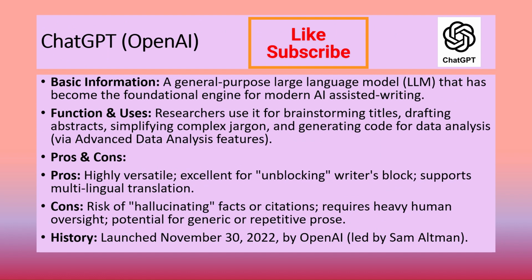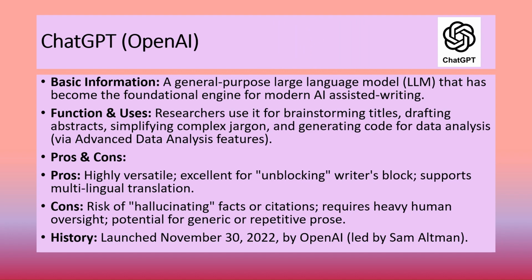ChatGPT is a large language model developed by OpenAI in 2022. It is designed to generate and refine human-like text based on prompts provided by users. In academic writing, ChatGPT is useful for brainstorming research ideas, drafting outlines, simplifying complex concepts, improving clarity, and language editing. It is also useful for explaining statistical methods and summarizing literature.